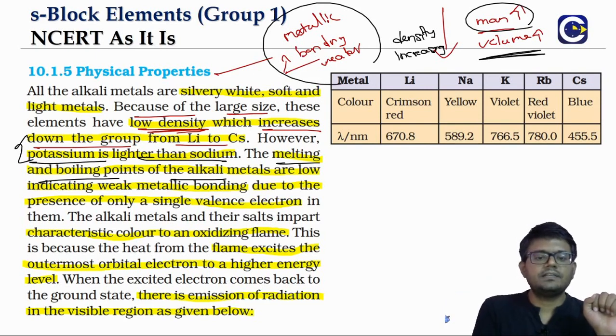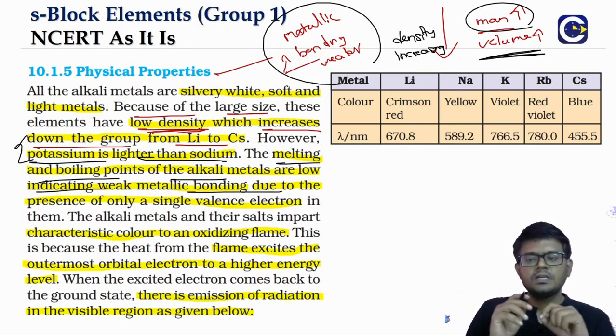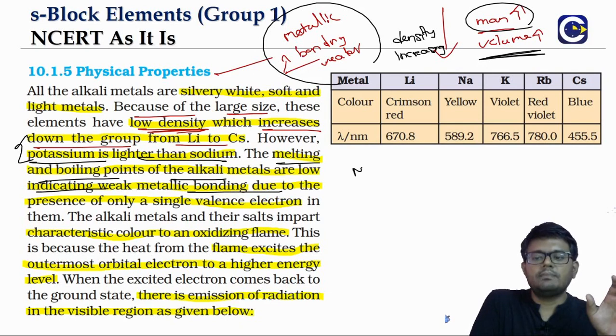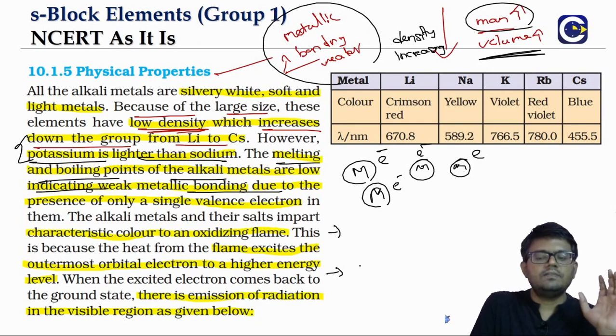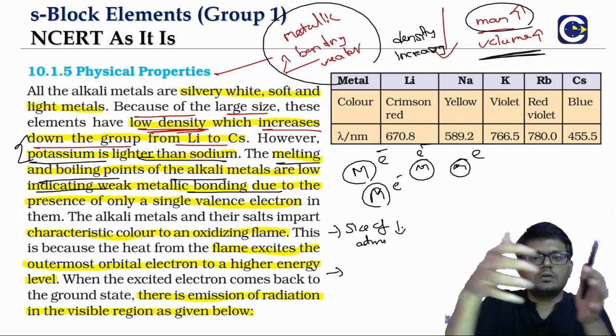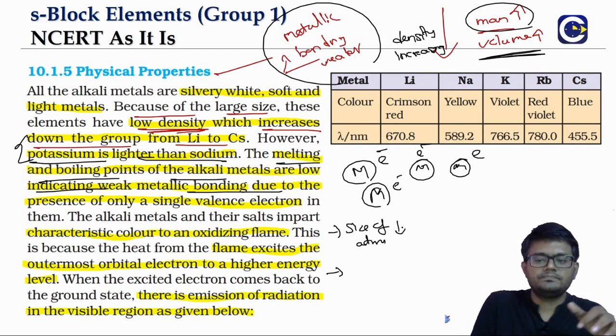What is the reason for that? The weak metallic bonding. So what is the metallic bonding? If you look at metallic bonding, in the chemical bonding chapter, we discussed it. Electrons will be released by the metal atoms, and it's like the metal atoms are present in a sea of electrons. Two things will determine the metallic bonding strength. One is the size of atoms. Small size of atoms means electrons can hold the metal atoms more strongly.